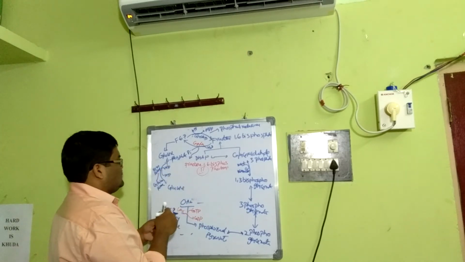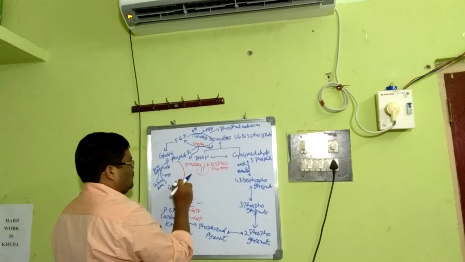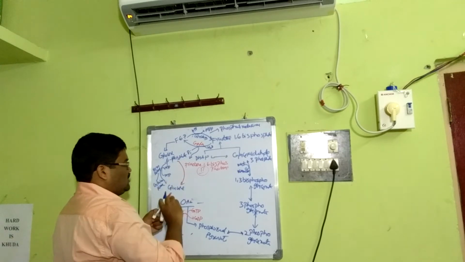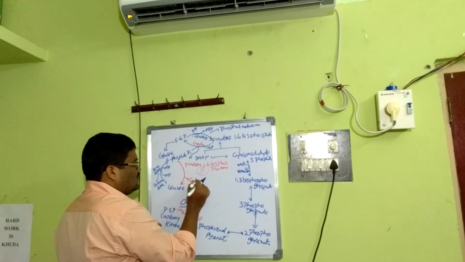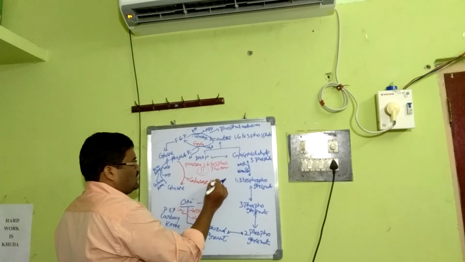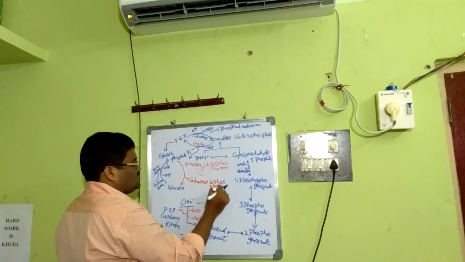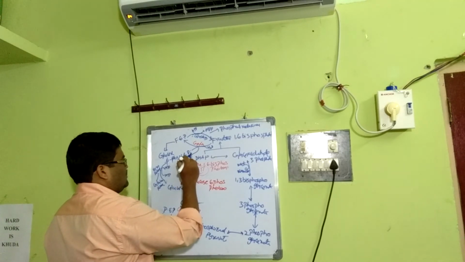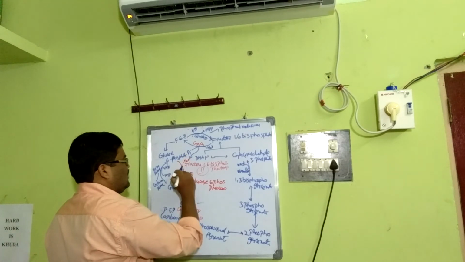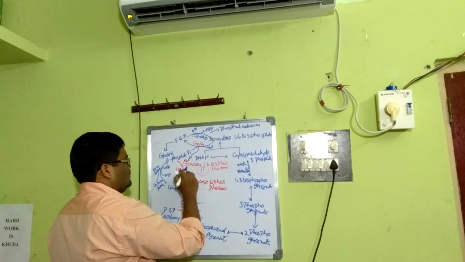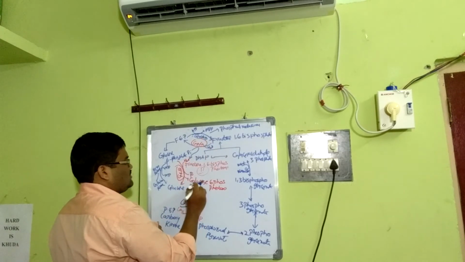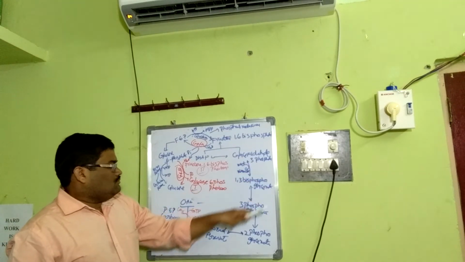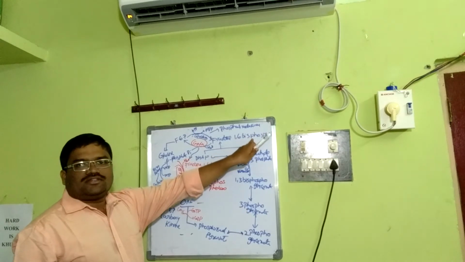In gluconeogenesis, glucose 6-phosphate has to become glucose by means of an enzyme called glucose 6-phosphatase, simply by removing the inorganic phosphate. This is the first irreversible step. Okay, simple. After we get the PEP, until fructose 1,6-bisphosphate is common.